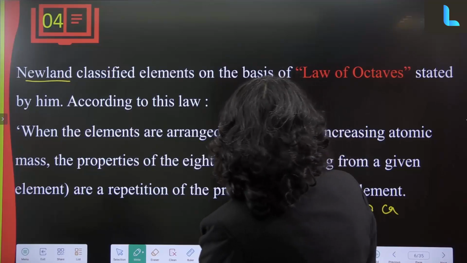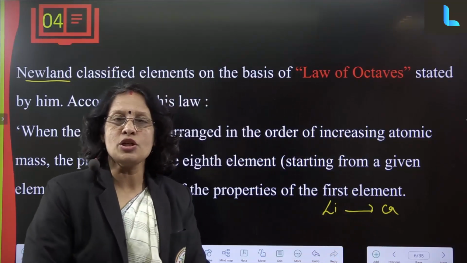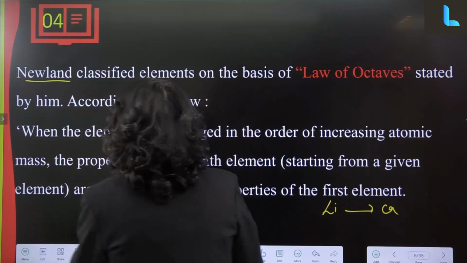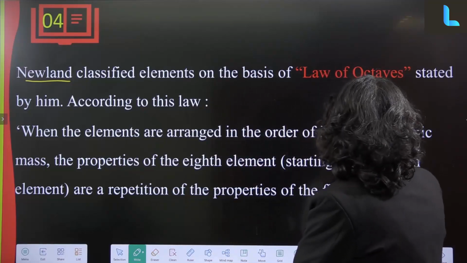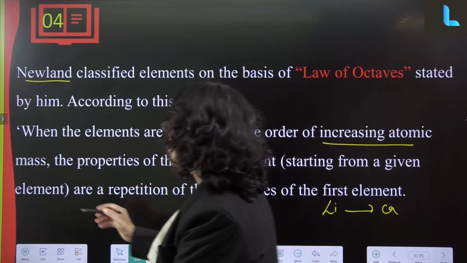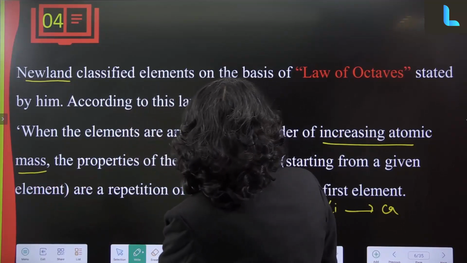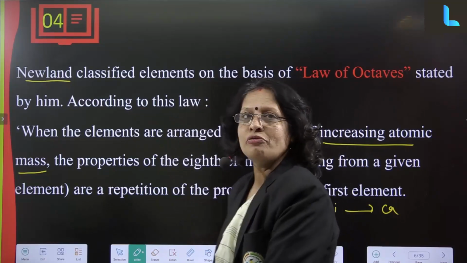So we can see here very few elements were discovered, so it was arranged from lithium to calcium only. According to this law, when the elements are arranged in the order of increasing atomic mass, again you remember here also, order according to increasing atomic mass, the property of the 8th element starting from a given element is a repetition of the property of the first element.